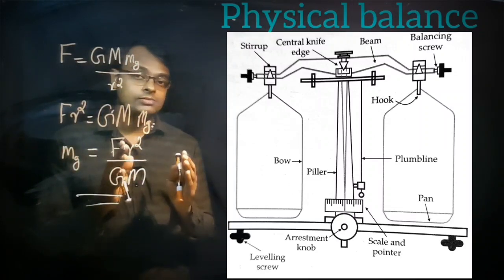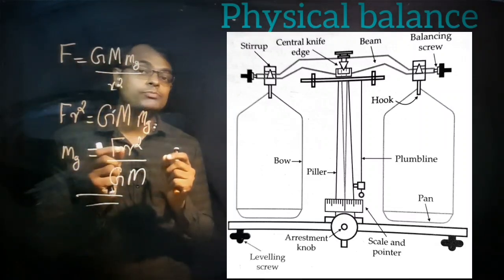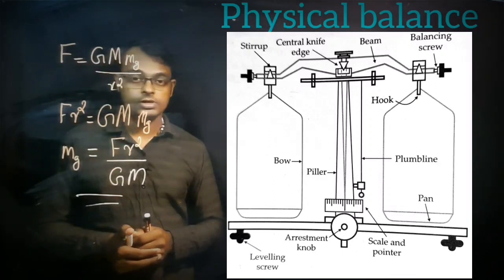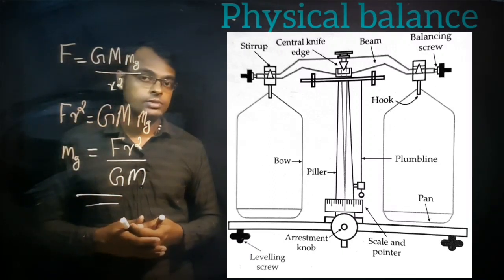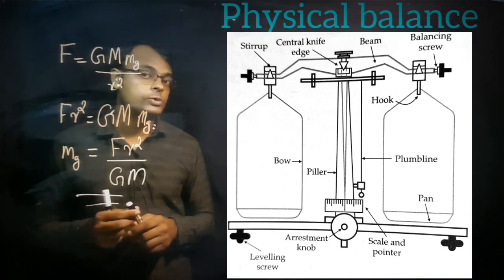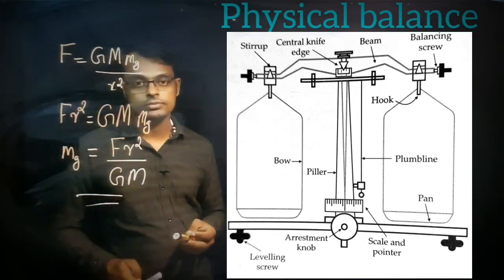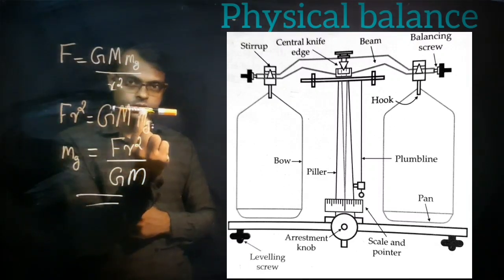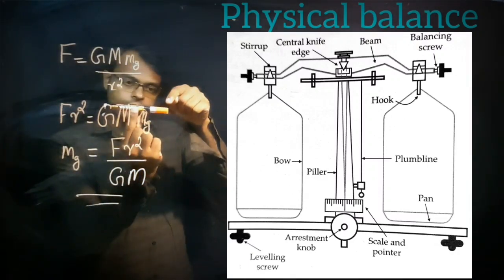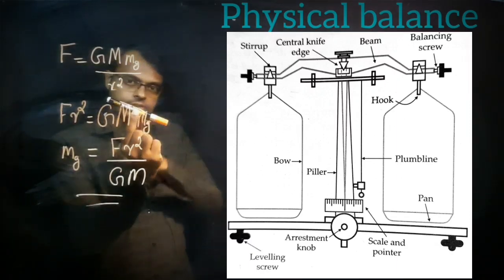This mainly uses the principle of moments. Maybe you have learned it: clockwise moment is equal to anti-clockwise moment. As an example, take a rod. If one person applies a force on this side, it will rotate like this.